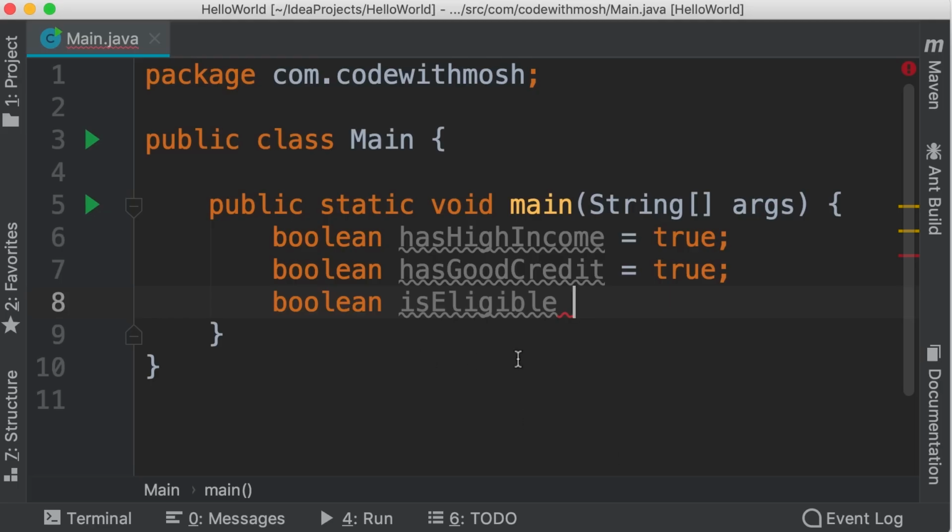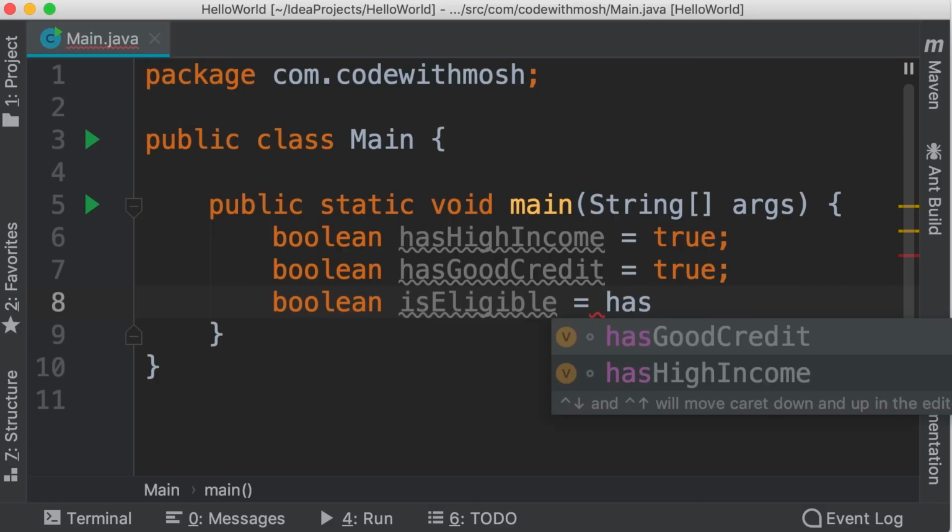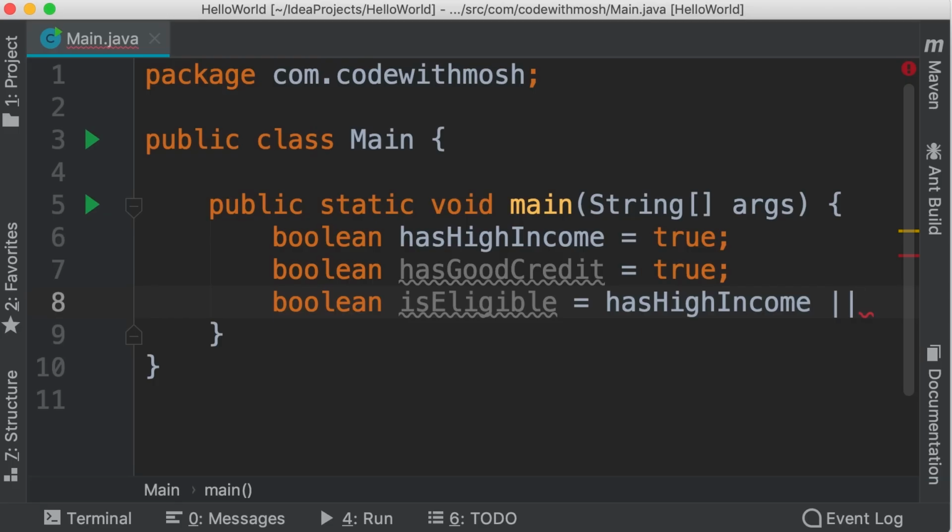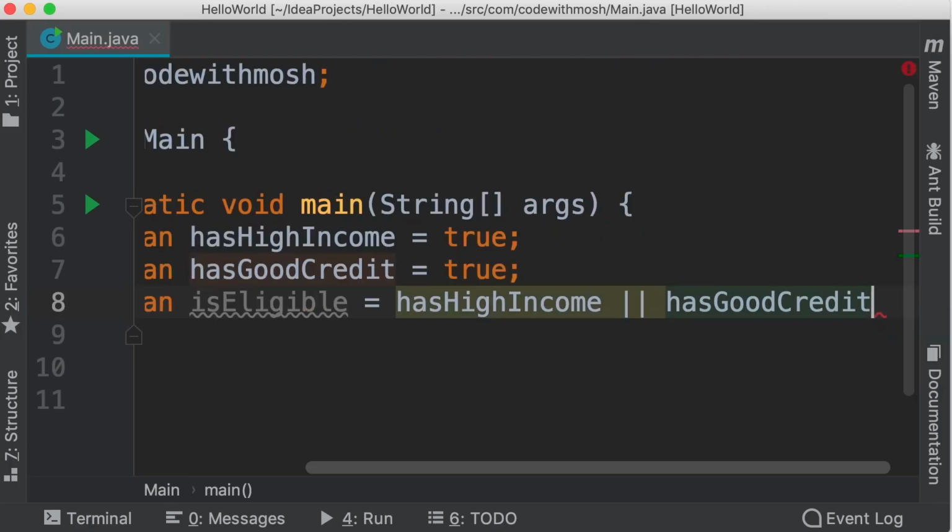And by the way, look at the names I have used for these variables. They're very meaningful and descriptive. So here's the rule. An applicant is eligible if they have high income or good credit. If one of these conditions is true, they are eligible. So we write hasHighIncome or, so these two vertical bars represent the OR operator. So if they have high income or good credit, then they are eligible. So with the OR operator, if at least one condition is true, the result will be true.